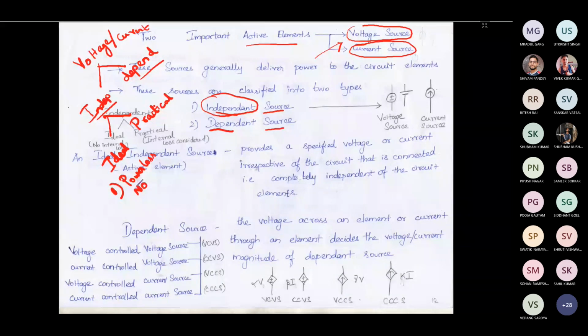Practical sources have power losses within the source itself, irrespective of whether it is a voltage source or a current source. For an ideal current source there is no internal resistance, but we will not discuss that now, so you will not get confused. The main thing is that ideal does not have any power loss and practical has power loss.